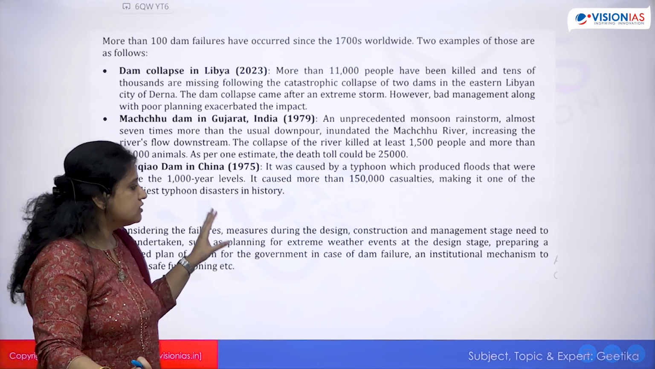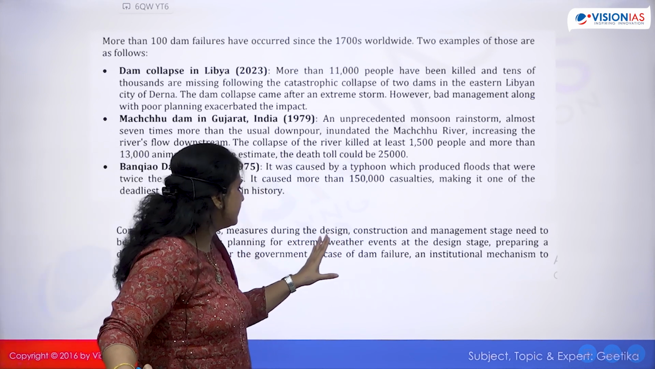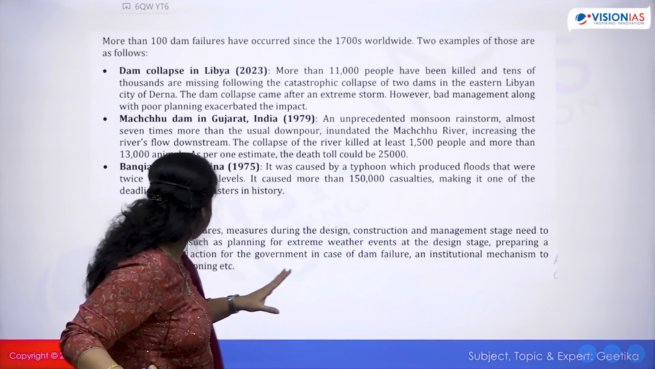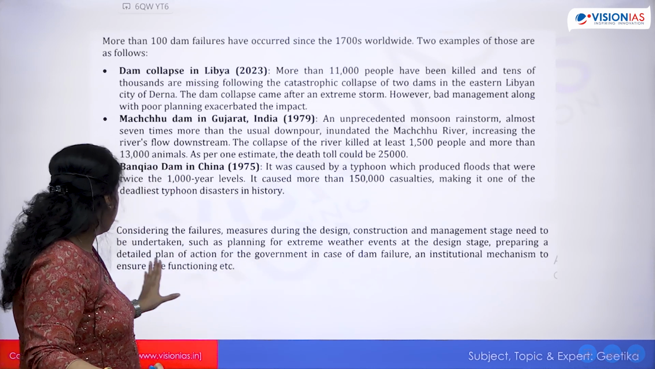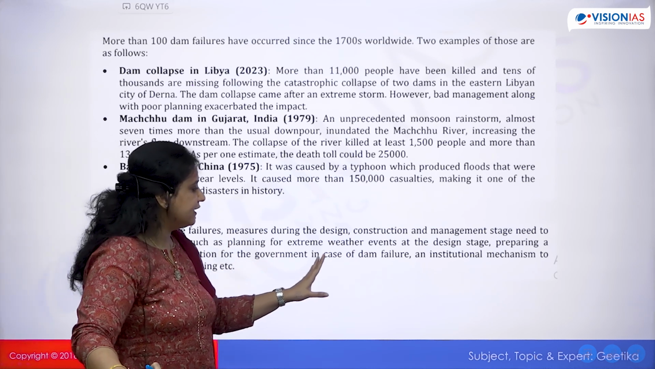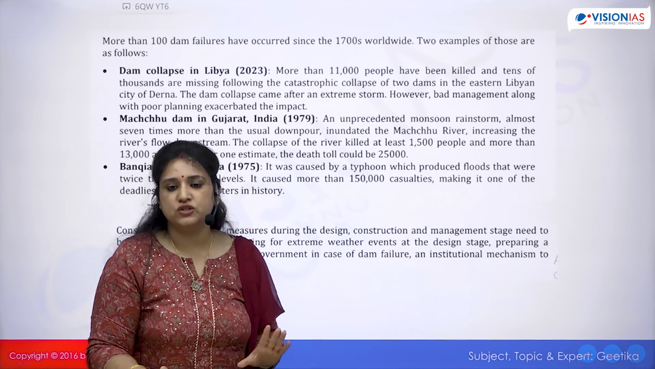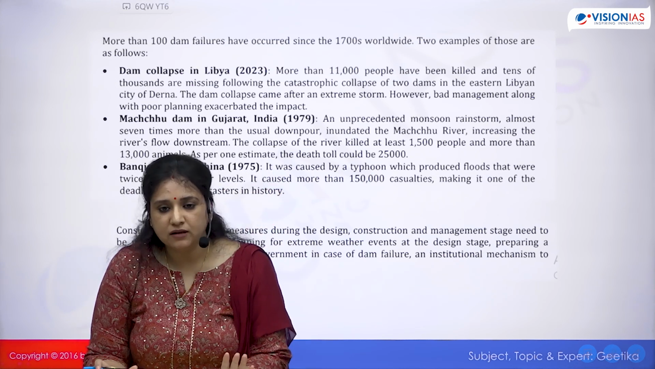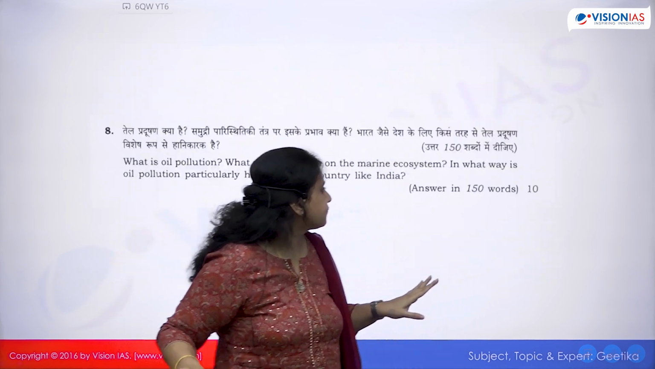Okay. Now, simply considering the failures, measures during the design, construction, and management stage need to be taken. Planning needs to be done, and detailed planning for the government in case of dam failure, and an institutional mechanism should be developed to ensure safe functioning. Simple, generic, okay? Now see, now I'll show you.